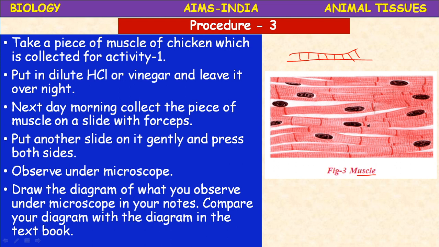Why are we keeping these tissues in the HCl or vinegar? To make them soft. Okay, then take a piece of bone using a knife, because the muscle tissue and skin you can easily peel out with forceps, but for bone you need a knife.